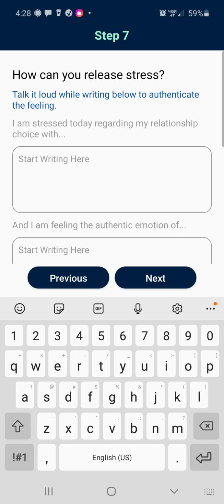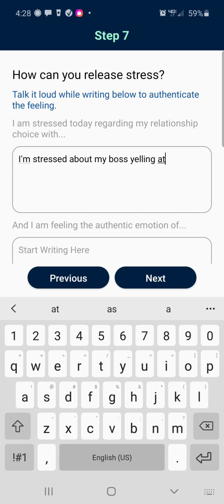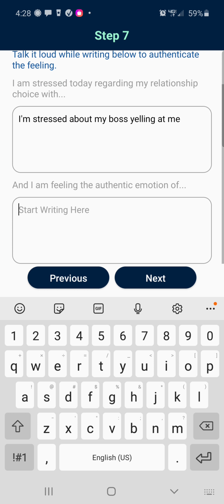We talk it out and write it out. I'm stressed about my boss yelling at me. And the stress is an authentic emotion, fear. So we're getting used to that time and time again. From the time you're born to the time you die, we have stress, which is one of the four emotions. It's very important and critical in life that we honor and learn from these emotions because we're going to have them our whole life.